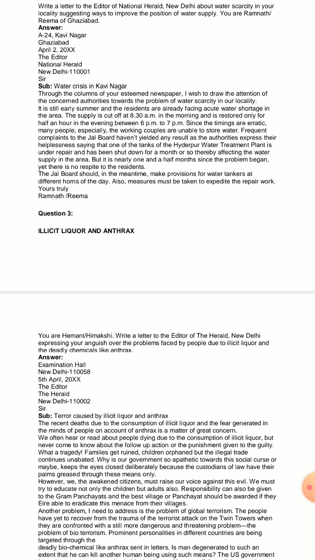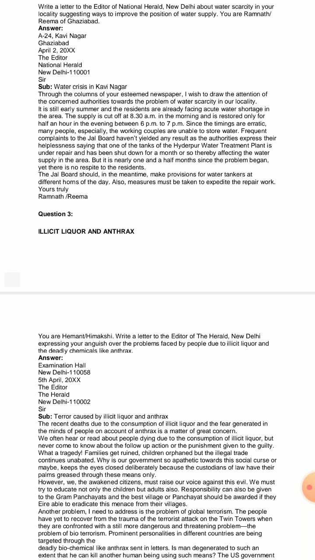So let's continue. It is still early summer and the residents are already facing acute water shortage in the area. It is the early summer time and already the water shortage has started. The supply is cut off at 8:30 am in the morning and is restored only for half an hour in the evening between 6 pm to 7 pm.